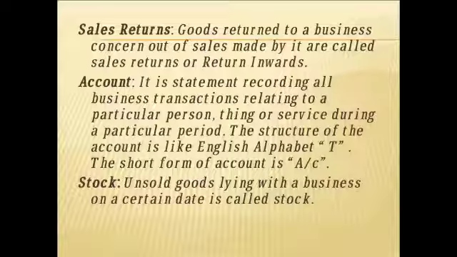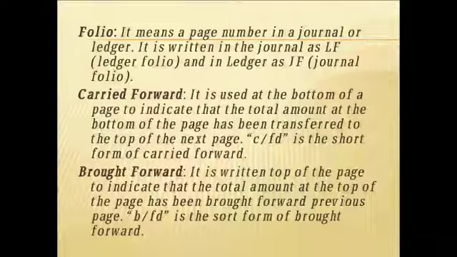Then what is stock? When goods we are going to sell it, we consider it as sales here. Now whatever the goods left in our business or the goods which are unsold, we consider it as what? Stock. Then what is folio? Folio means it is a page number. When it is journal folio, it is journal page number. When it is ledger folio, it is ledger page number here. Journal folio we consider it as JF, ledger folio we consider it as LF.